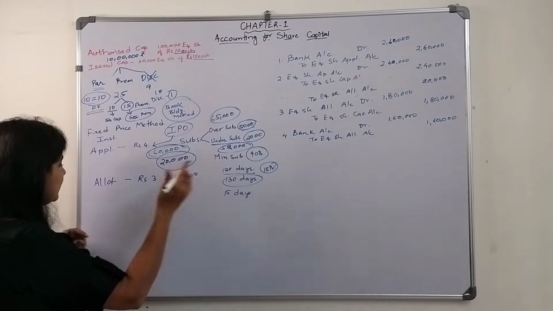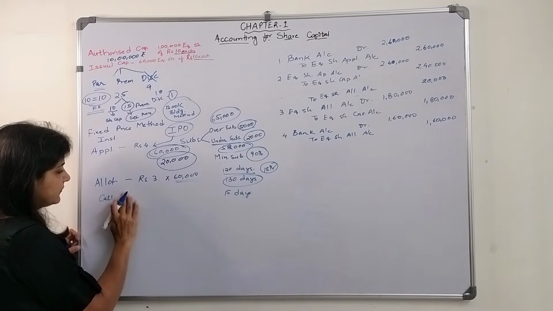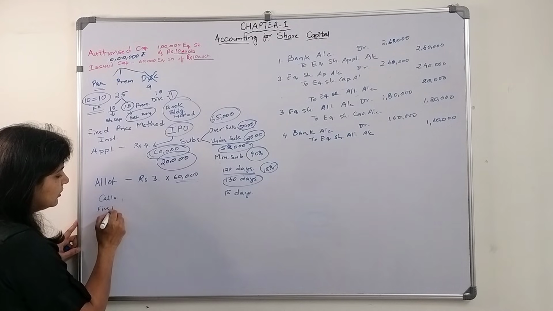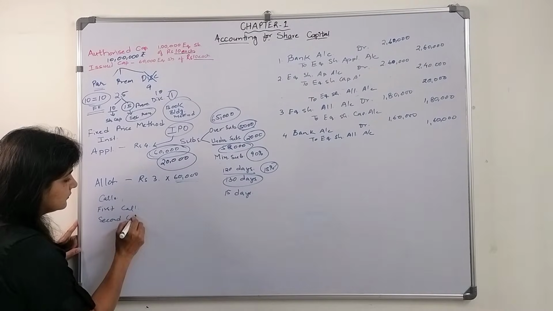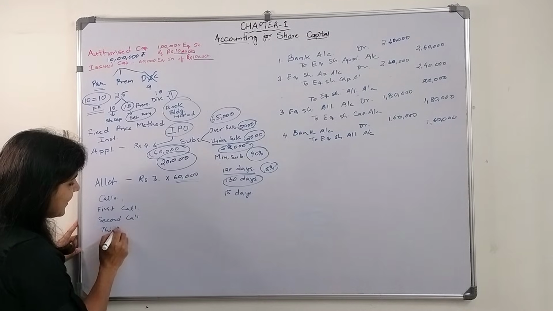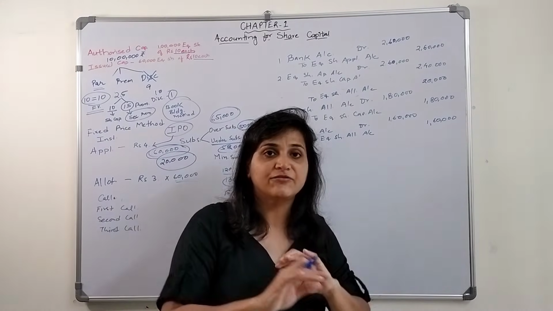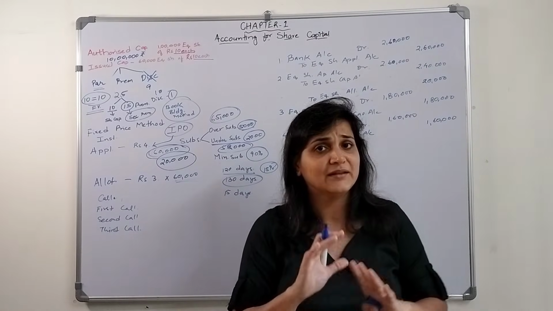Okay, now what they will do, they will call the money in installments. Okay, they will make calls. It could be first call, second call, third call, and final call. Okay, they will make a final call how much money they are supposed to pay in installments as and when they need it.